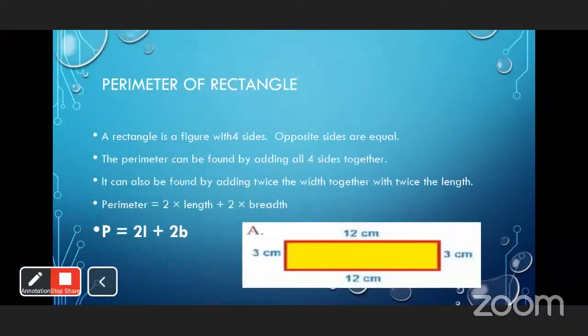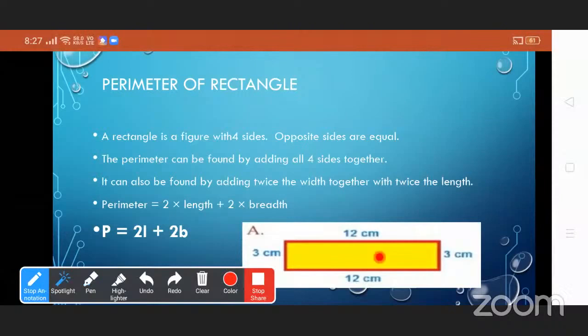Now we will see the perimeter of a rectangle. See here. This is a rectangle. How many sides are there in a rectangle? Rectangle has 4 sides. Good. Now opposite sides are equal. See here. This side is 3 centimeter. Then the opposite side is 3 centimeter. And here this one is 12 centimeter. Then the opposite side is 12 centimeter. Good.